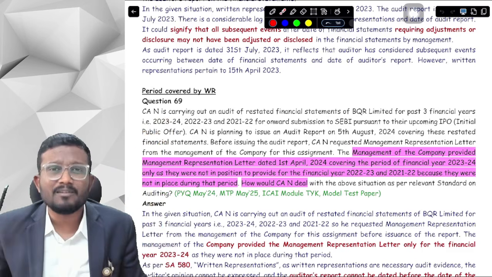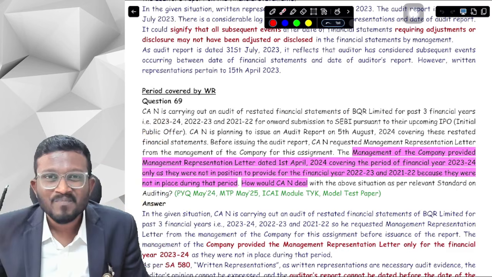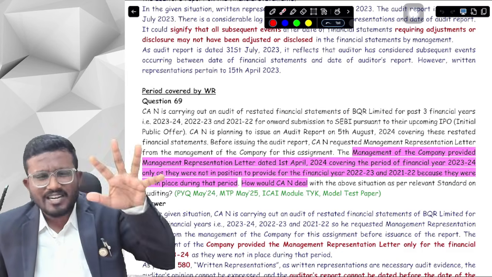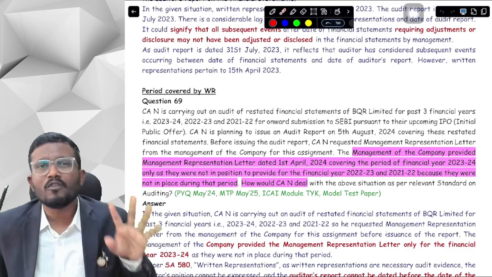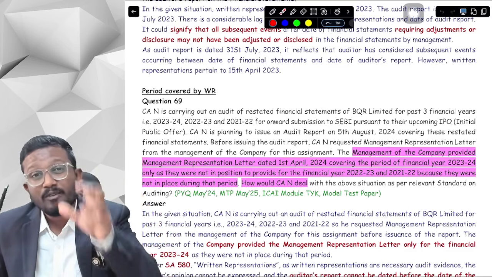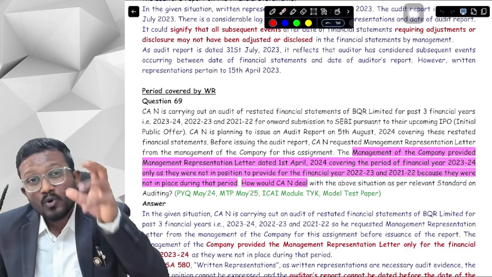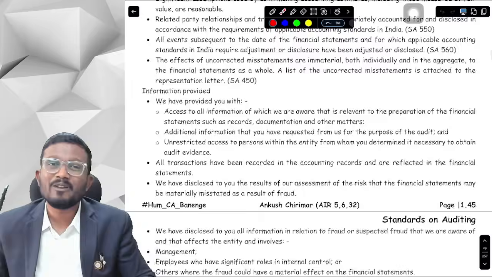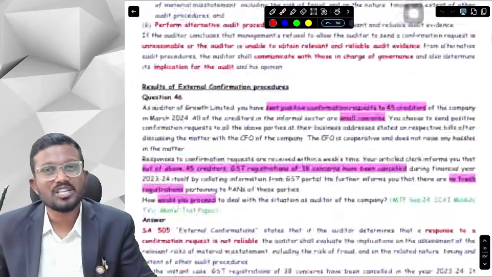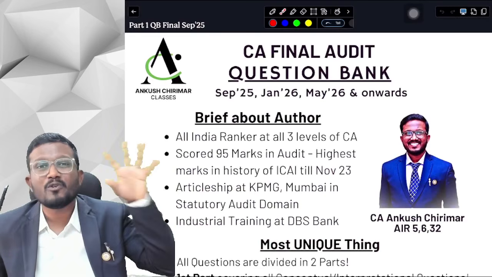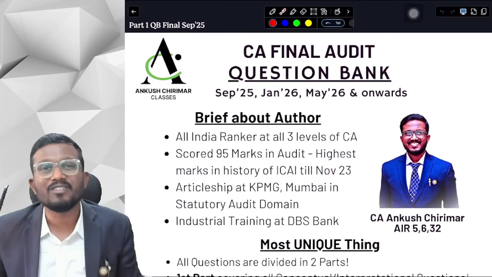So why this distinction between part 1 and part 2? Because if you have enough time, then you can do both part 1 and part 2 of the question bank. But if you are short on time, and you want to do all the tricky, interpretational, analytical questions, then you can just follow part 1. You don't have to even look at part 2, because part 2 will automatically be covered in our concept book.